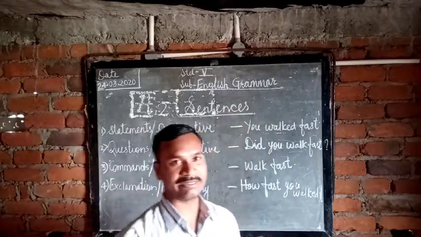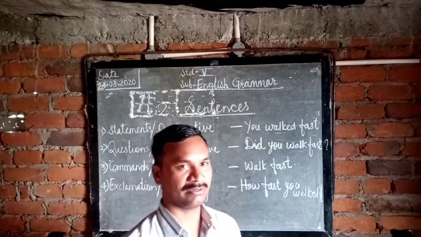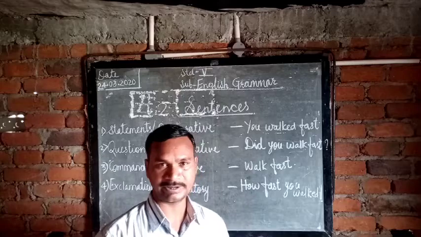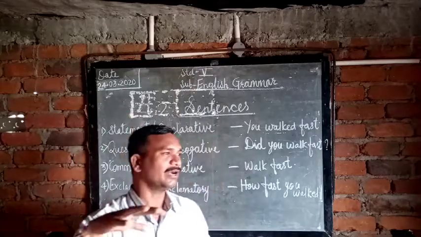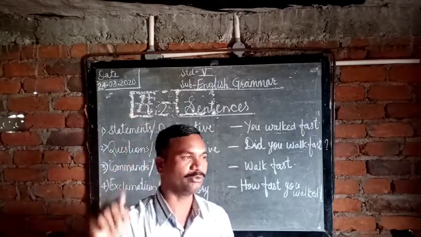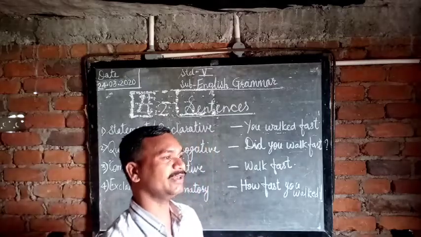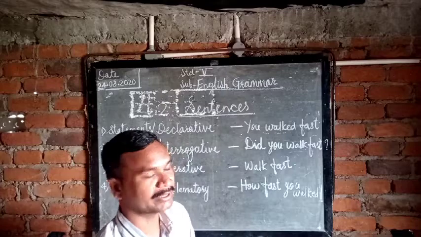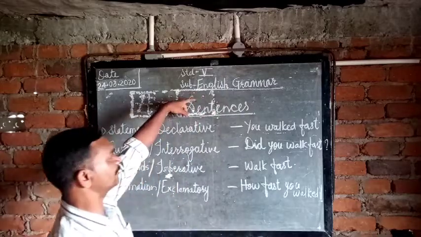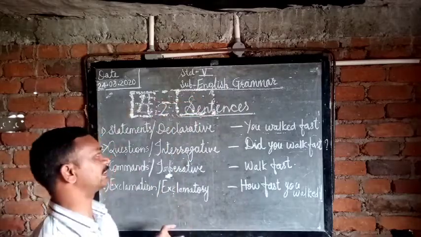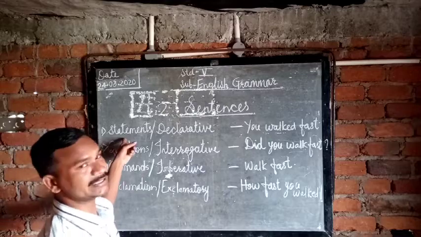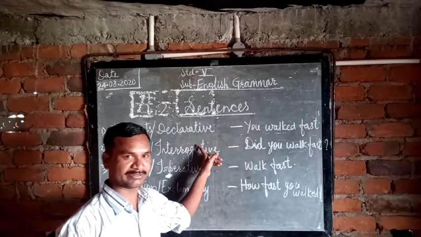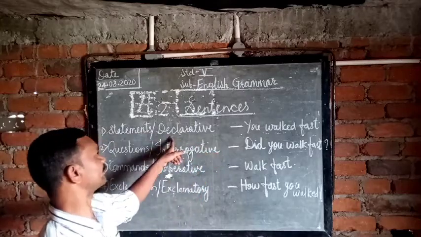When we write any kind of sentence, we have to give a full stop there. If there is another kind of sentence, you have to put a question mark. If there is a different kind of sentence, we have to put an exclamation mark. According to that, there are four types of sentences. The first is the statement sentence, in another word the declarative sentence.